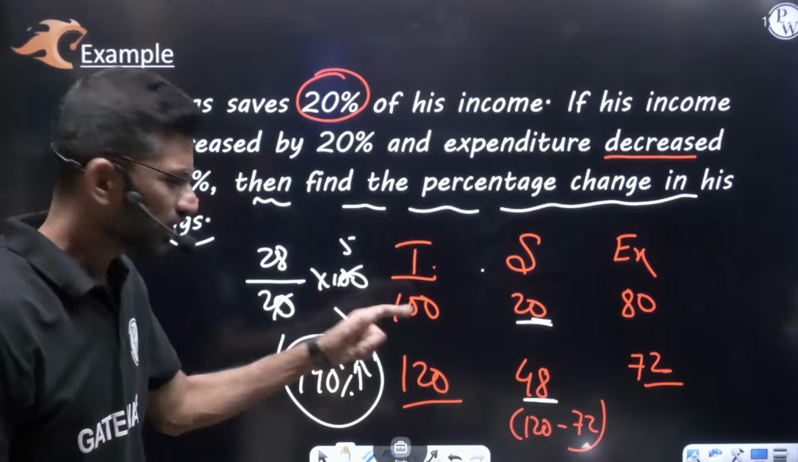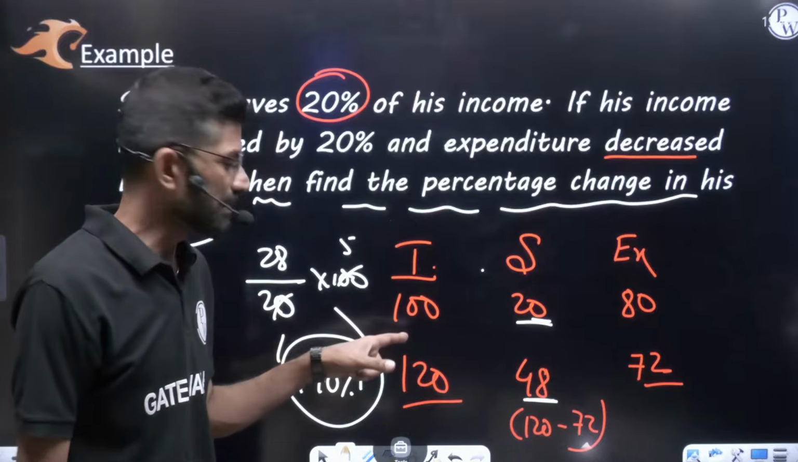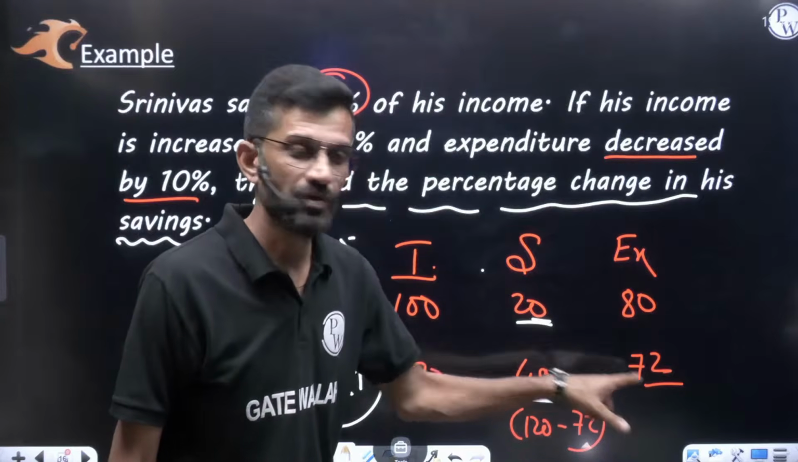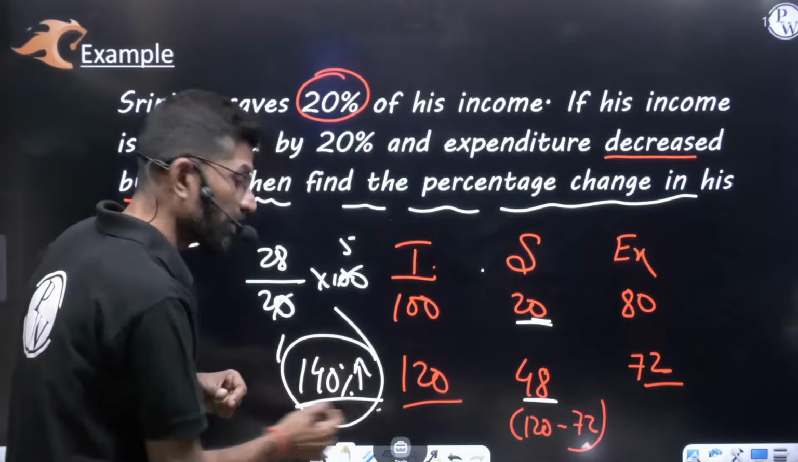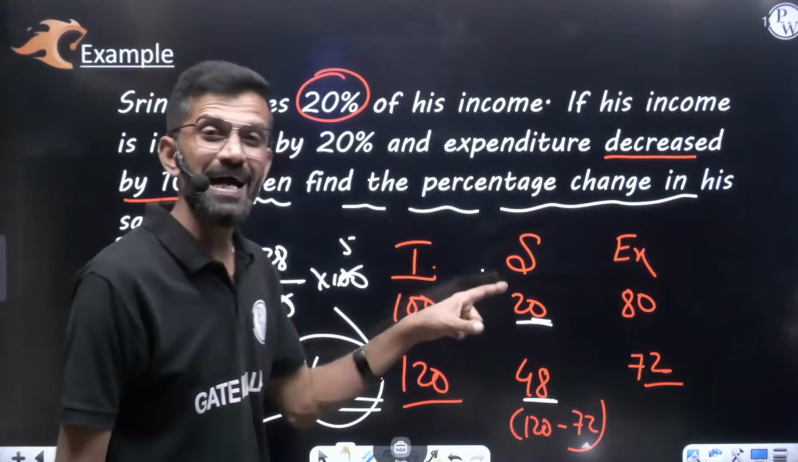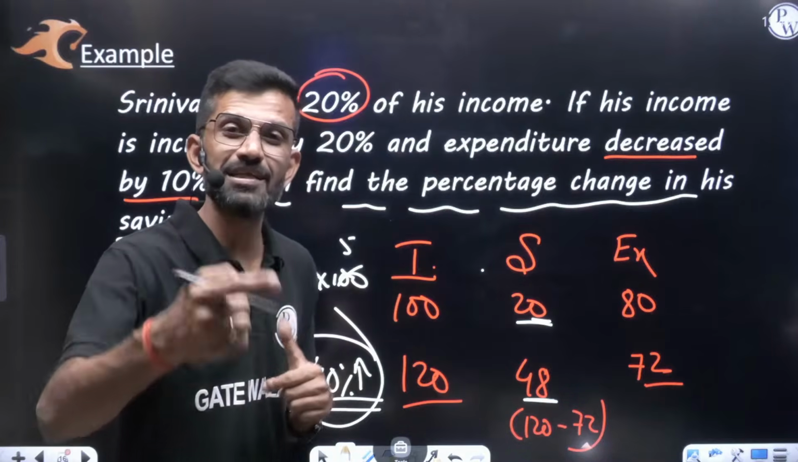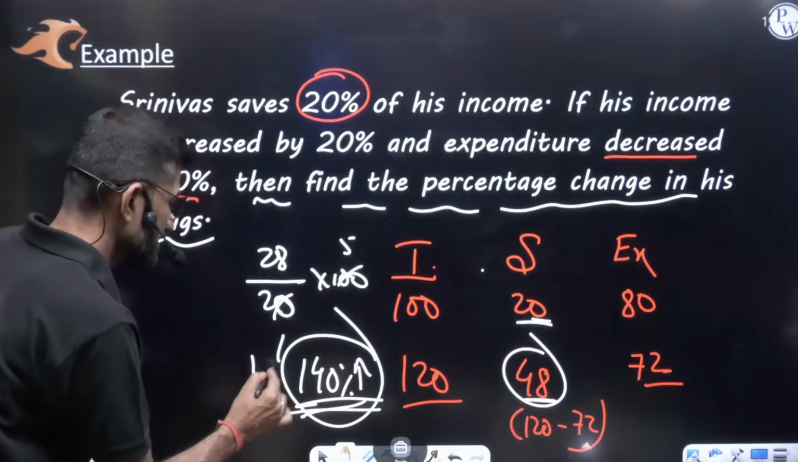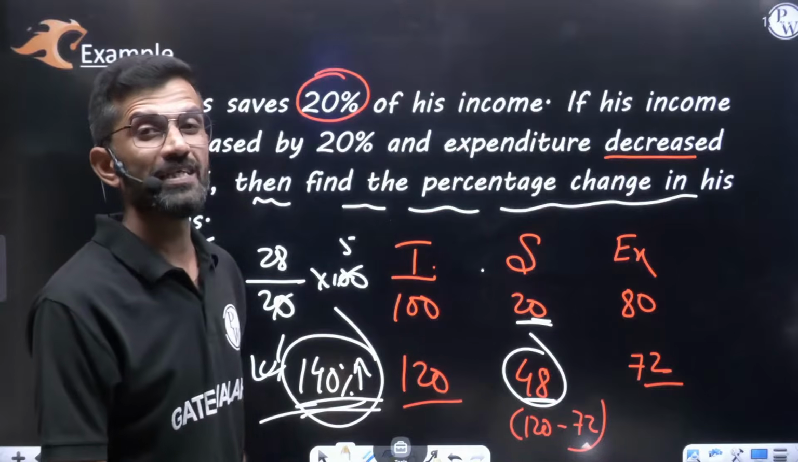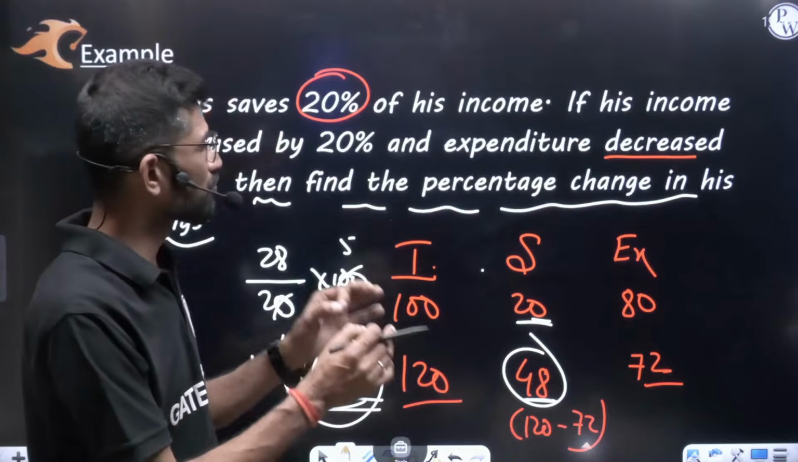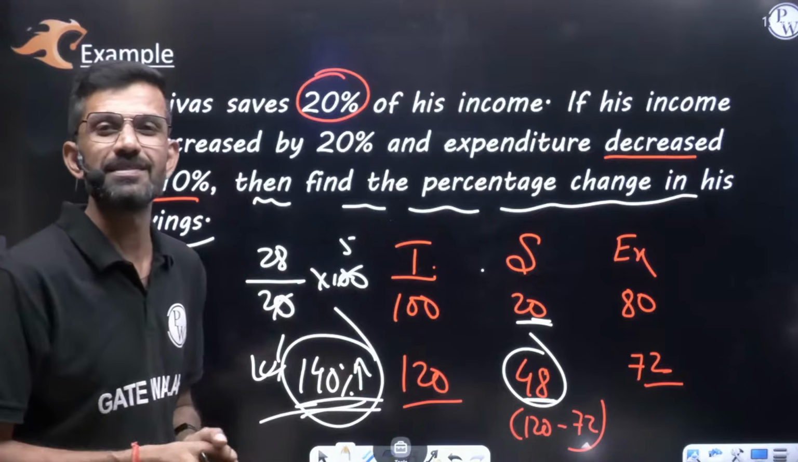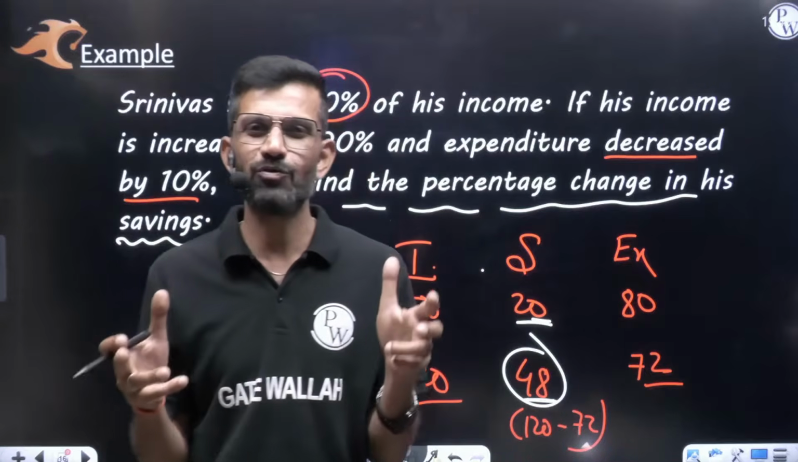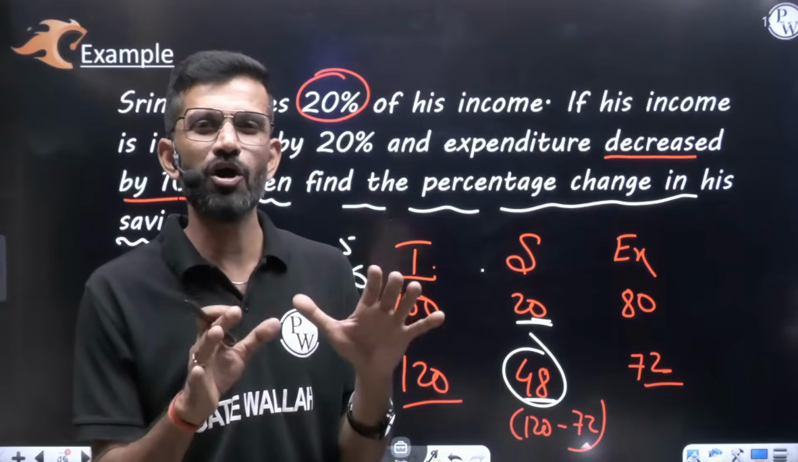Income increased by 20%. You can check it out: 100 rupees increased by 20% is 120. 80 rupees decreased by 10% is 72. 20 rupees increased by 140%. If you increase by 100%, it will become double, so 20 doubled is 40. And when you increase by 140%, it will become 48. It means his saving has increased by 140%. So this is what percentage means. If you are good at percentage, as I said, many of the topics will become very easy for you. But how to calculate it? What is percentage? These concepts should be very clear.